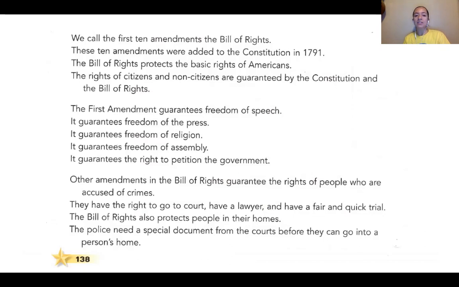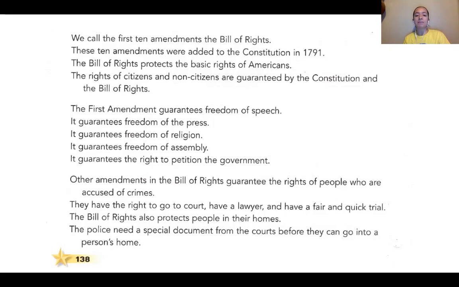The Bill of Rights protects the basic rights of Americans. The rights of citizens and non-citizens are guaranteed by the Constitution and the Bill of Rights. The First Amendment guarantees freedom of speech. It guarantees freedom of the press. It guarantees freedom of religion. It guarantees freedom of assembly. It guarantees the right to petition the government.